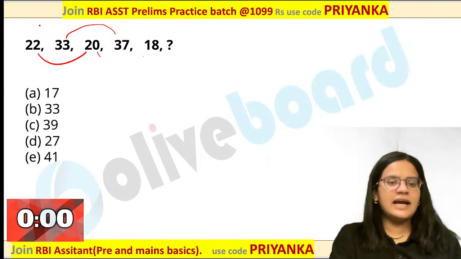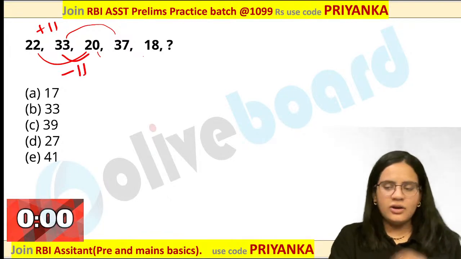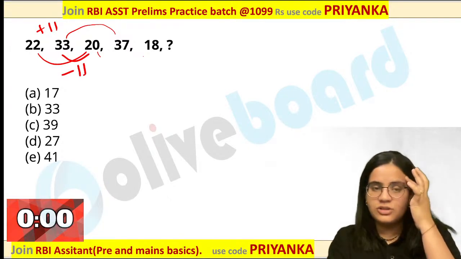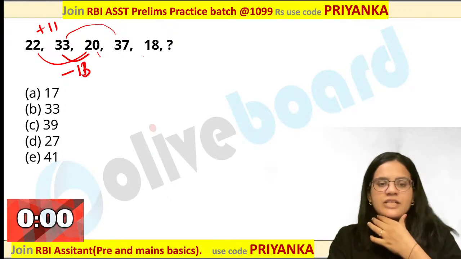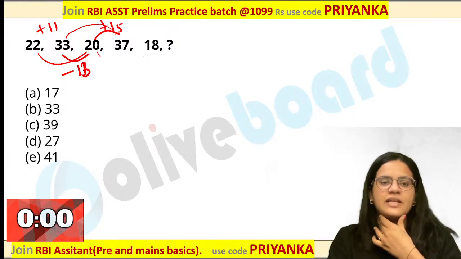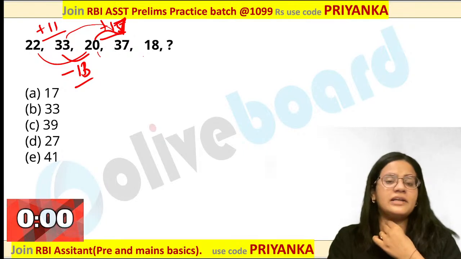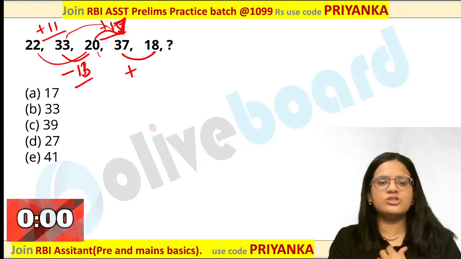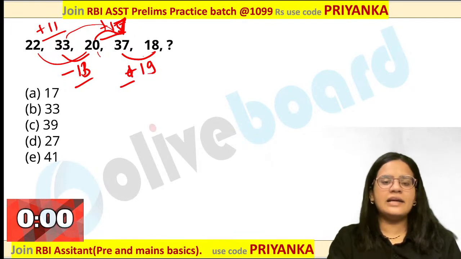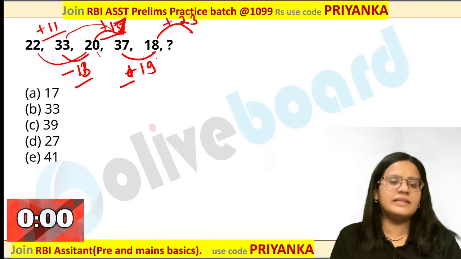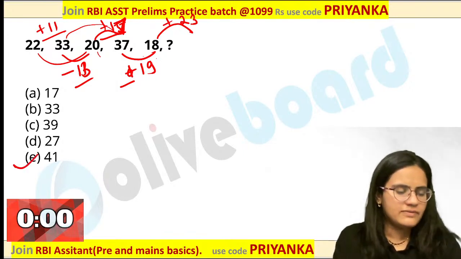Now here you can see that it is plus 11 over here. This is nothing but minus 11. Now if you are checking the next value over here, sorry, minus 13. If you are checking this value over here, it is plus 15. That means not plus 15, I think it is plus 17. So you can see prime numbers. I don't know how come alternative will also come true over here. This will become plus 19 in this case. So you can just observe that the next value has to be plus 23, not even 21. That is nothing but 41 would be the value.